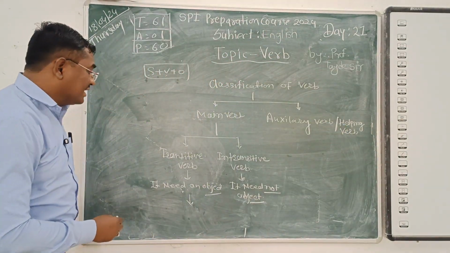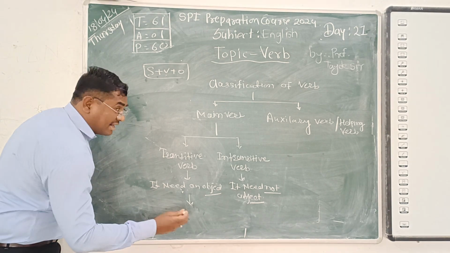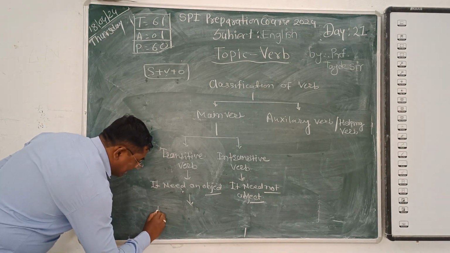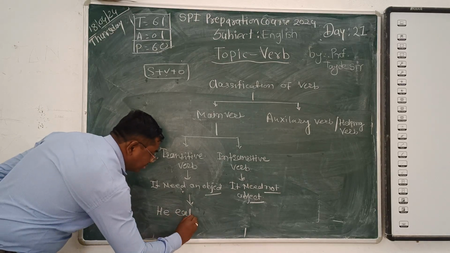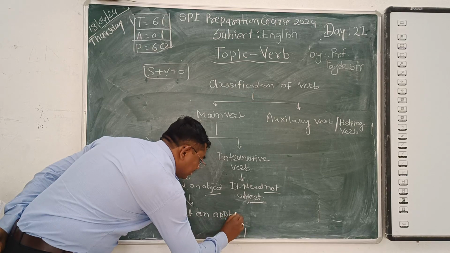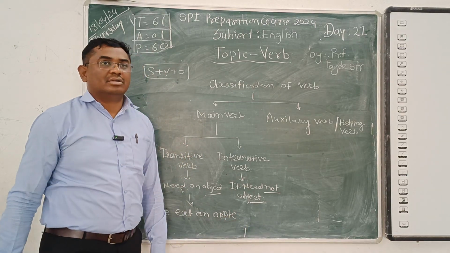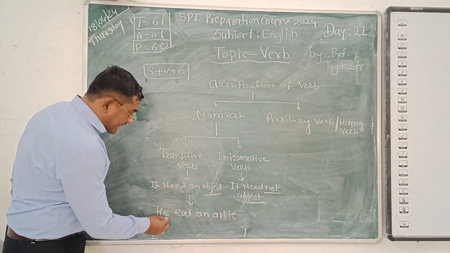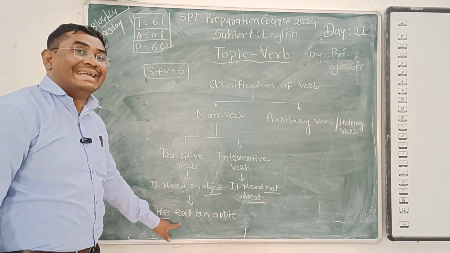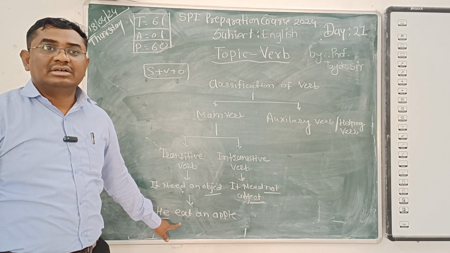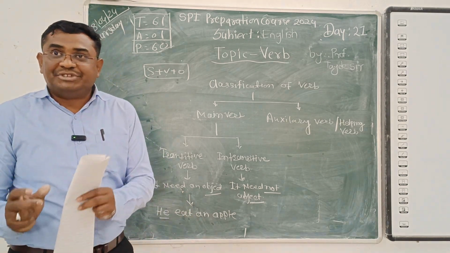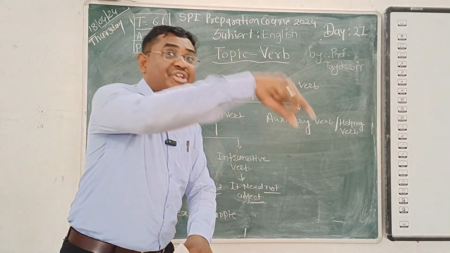So here we can have another example. Suppose, he eats an apple. In this sentence, he is the subject, eat is a verb, and an apple means that the subject is doing some action on something else.